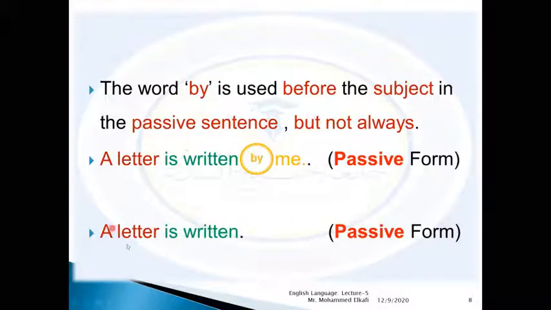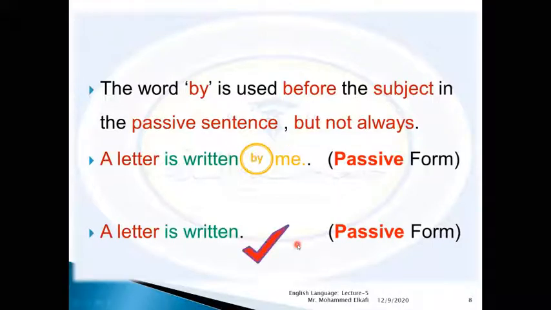Here we have some other passive form. A letter is written. A letter is written. And here we didn't use what? We didn't use the subject, okay, or by me. We didn't use it in this form.